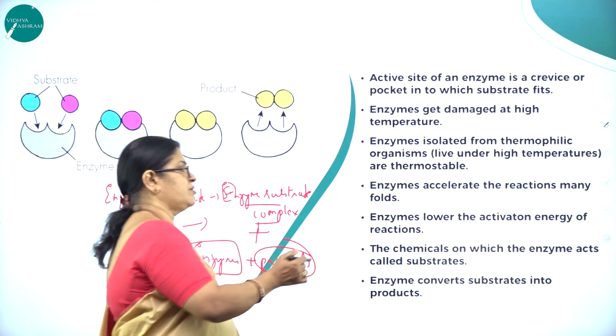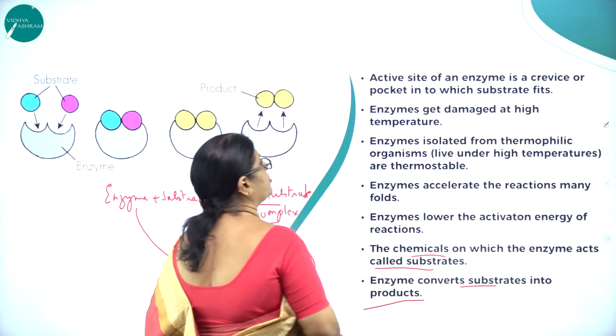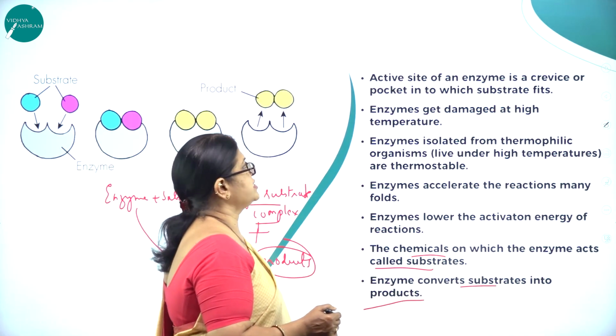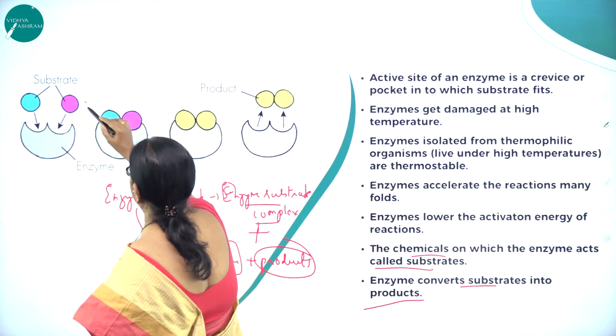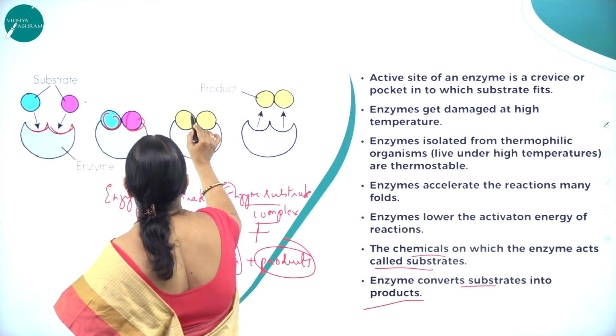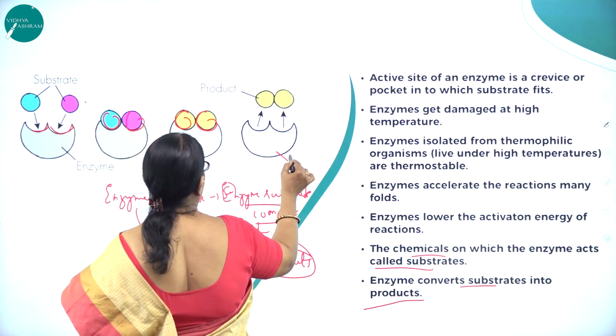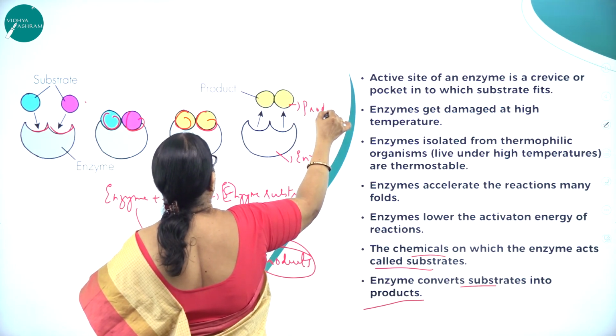So the chemicals on which the enzyme acts are called substrates. Enzymes convert substrates into products. The active site of an enzyme is a crevice or a pocket into which the substrate fits. Here you can see the substrate, here the crevice, and how it has fit. Here you get back the enzyme and this is the product.